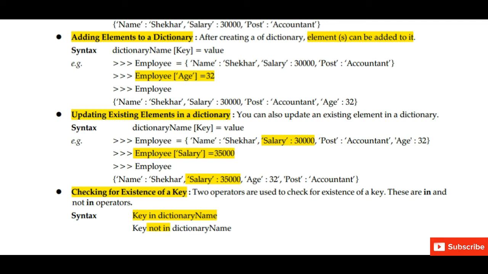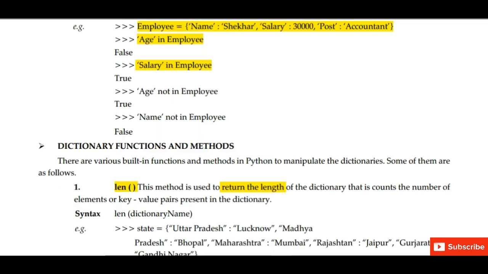Next, checking for existence of a key. If we want to find whether any particular key is present in the dictionary or not, we will use the syntax key in dictionary name, key not in dictionary name. For example, employee is equal to name colon Shekhar comma salary colon 30,000 comma post colon accountant.